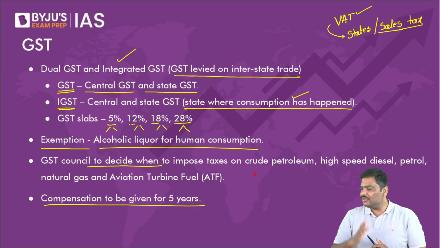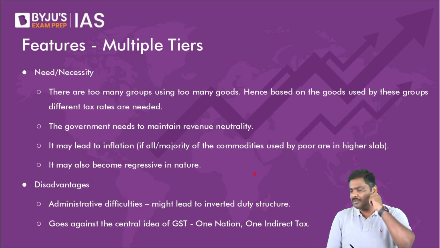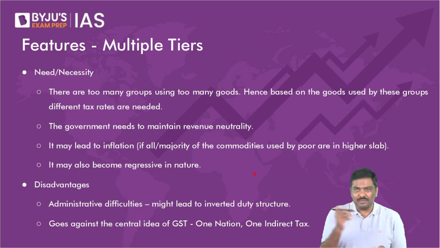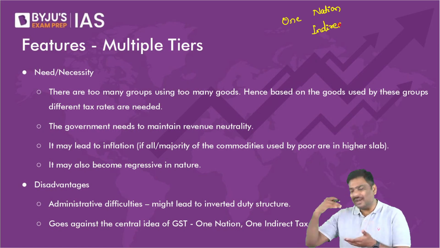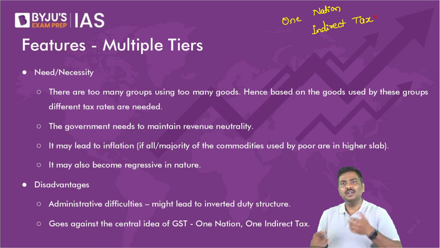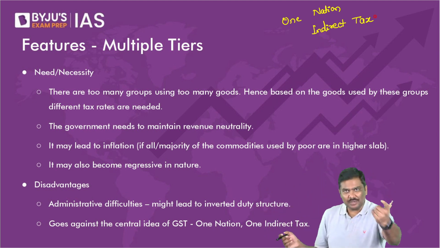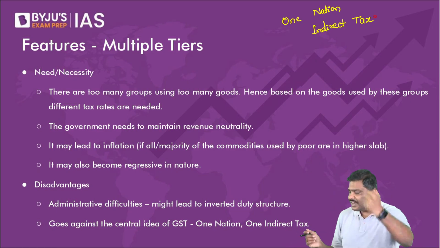Now, yesterday many of the students were asking certain important questions. Let me address all those questions. Question number 1, some of the students asked, sir, one of the objectives, the central theme of GST was one nation, one indirect tax. But what we have done under GST is we have multiple rates of GST. We have 0%, we have 5, 12, 18, 28. In some cases it is 1%, in some cases 6%, in some cases 3%.